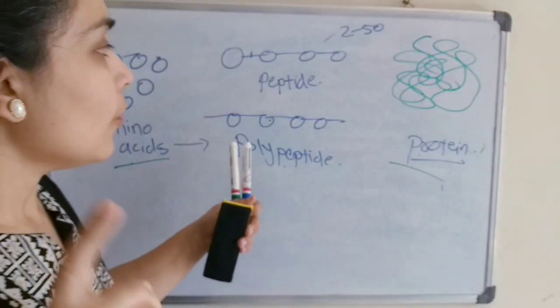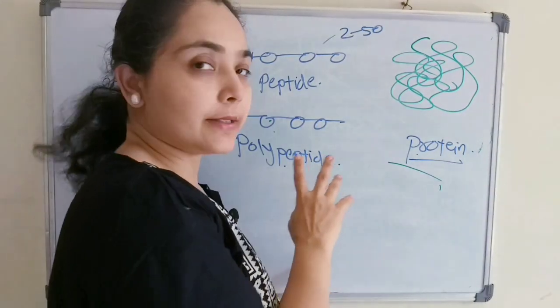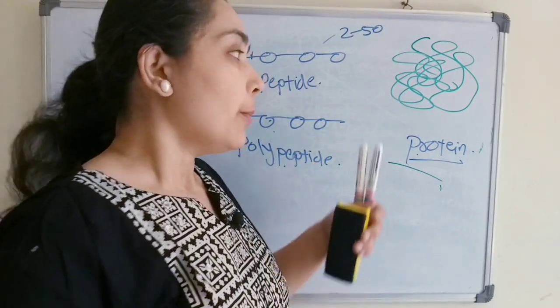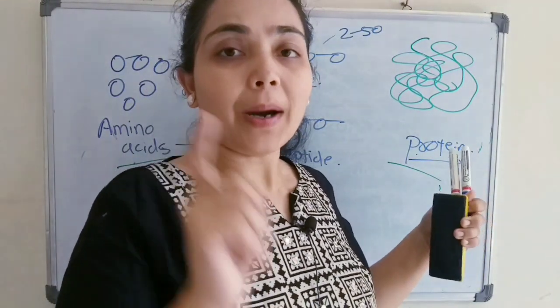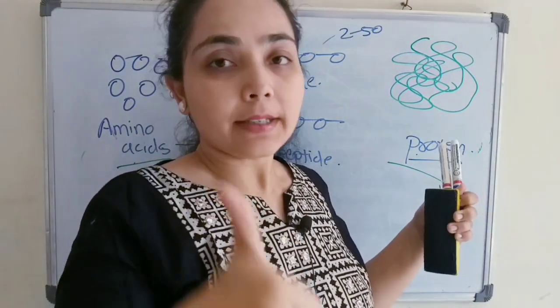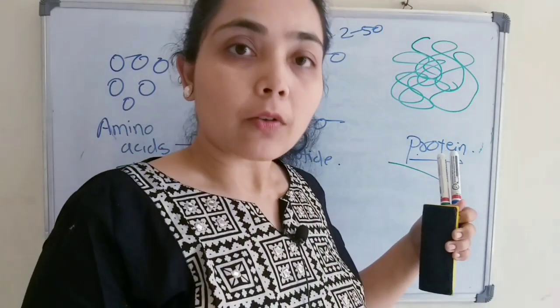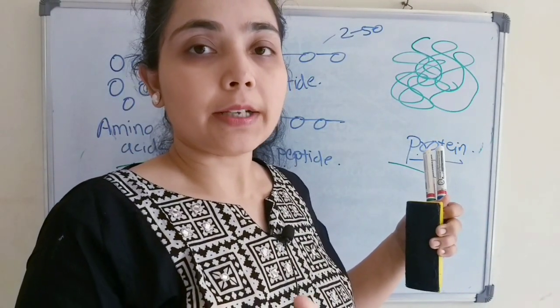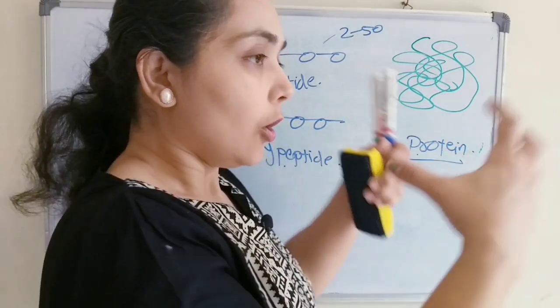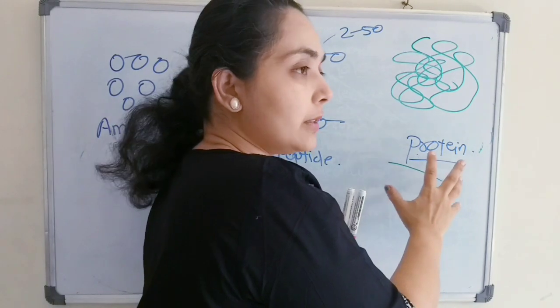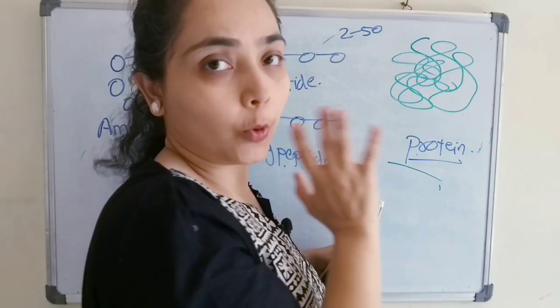Here, what we discussed: a polypeptide has a covalent peptide bond, but in the structure of the protein, apart from the peptide bond, there are disulfide bonds, hydrogen bonds, ionic bonds, van der Waals forces of attraction, etc., which hold the one or more polypeptide chains and form the structurally and functionally active protein.